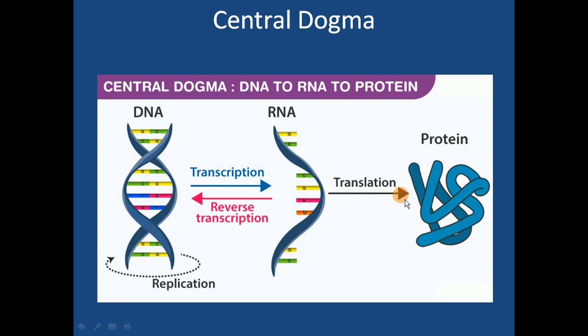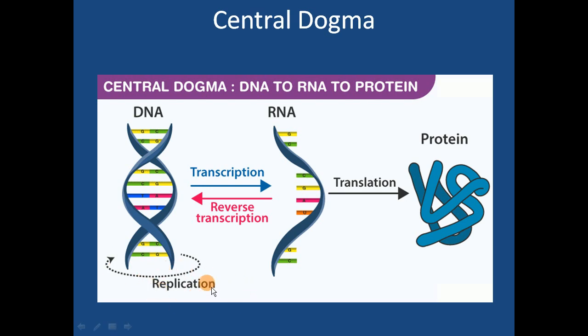There is one more term you could see, replication. The term replication itself is quite easy to understand. It means something is getting replicated. Here DNA is getting replicated. We know when a cell divides, you have to replicate this DNA molecule so that an equal amount of DNA will be transferred to the newly formed daughter cells. During cell division, from one parent cell you will get two cells. So that DNA replication occurs through the process of replication.